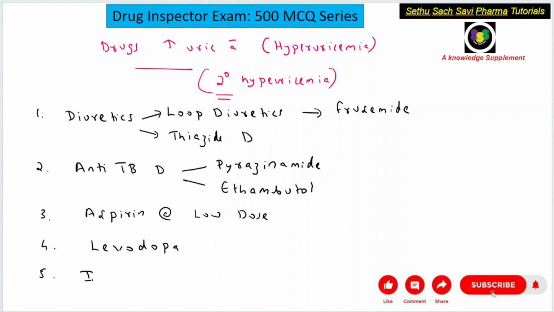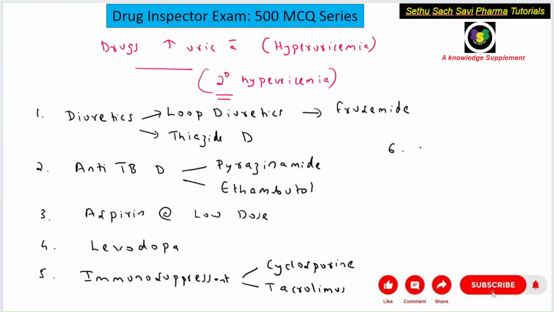Another one, immunosuppressant drugs like cyclosporin. Cyclosporin is an immunosuppressant drug which can cause hyperuricemia. Tacrolimus can also cause hyperuricemia. Apart from that, all the anti-cancer drugs, chemotherapy drugs, cytotoxic drugs, that means therapeutic agents, can also increase uric acid level.